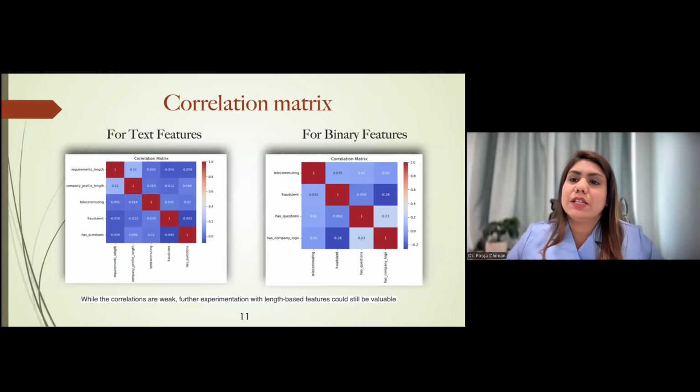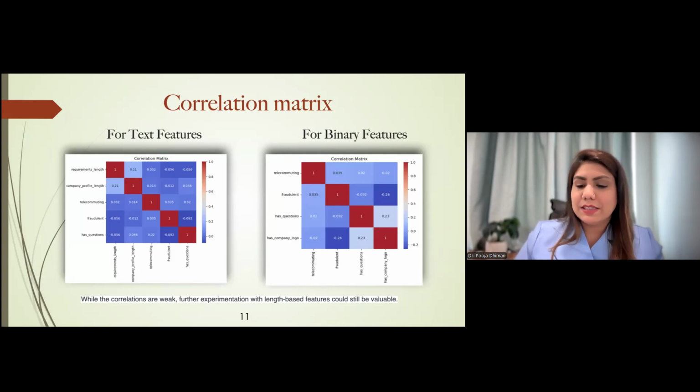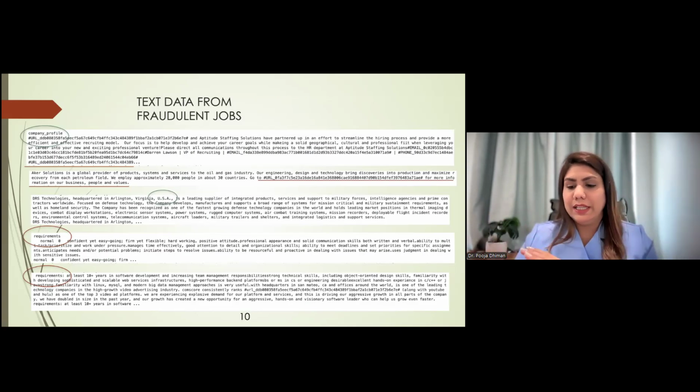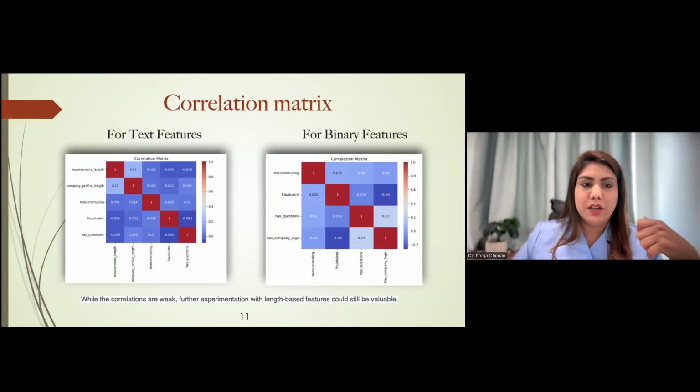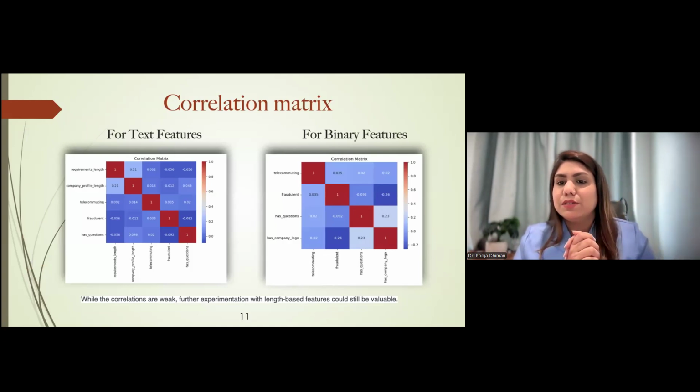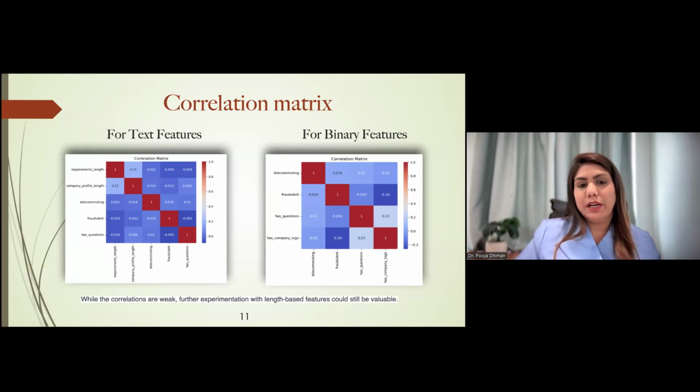So next, there is a correlation matrix for the text features and the binary features. As this is a text feature, we can convert it to length and use it for the correlation. So this is how we will find the correlation matrix for the text features, and on the right-hand side, it is for the binary features. I'm going to find the relation between these features along with the fraudulent jobs. Here in all the correlation boxes, we can see they are very weak. So further experimentation can help to find valuable insights, not using the correlation metrics, but some machine learning models.